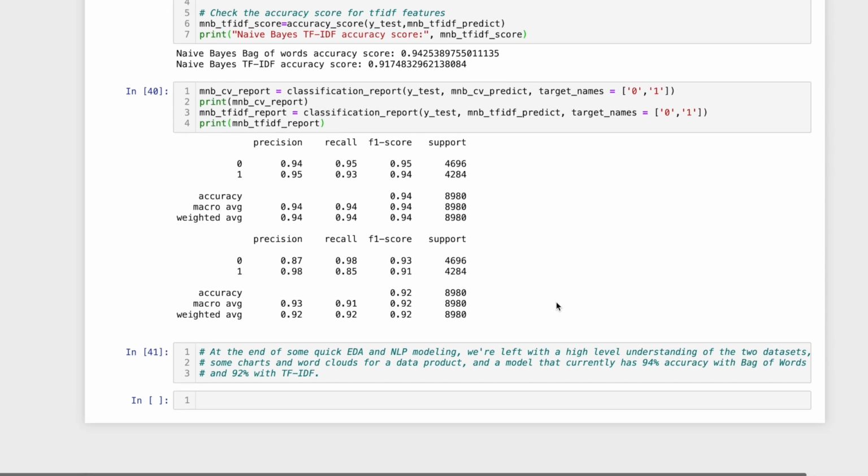At the end of some quick EDA and NLP modeling, we're left with a high level of understanding of the two data sets, some charts and word clouds for a data product, and a model that currently has a 94% accuracy for the bag of words count vectorizer and 92% on the TF-IDF. Now, as you can see, we're left with some decent results.